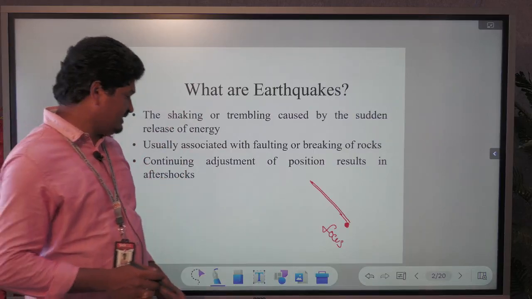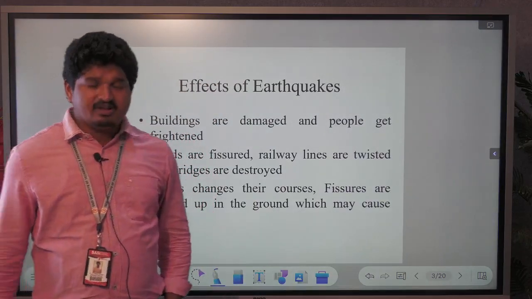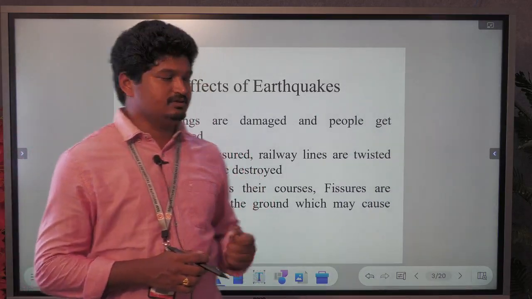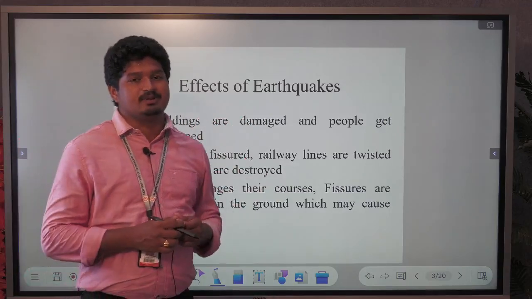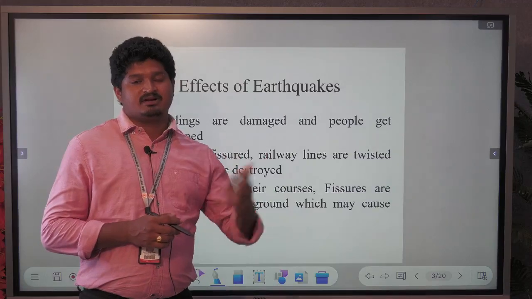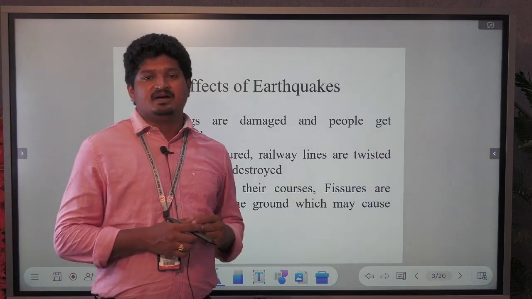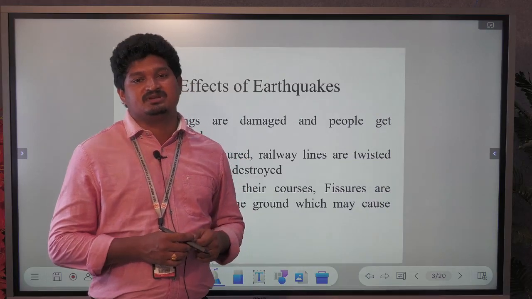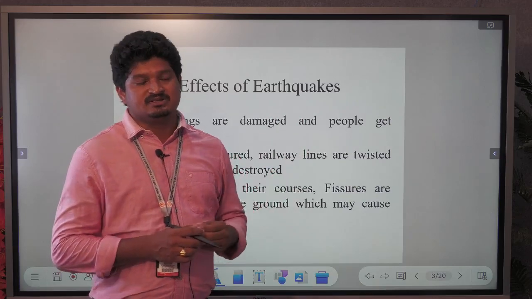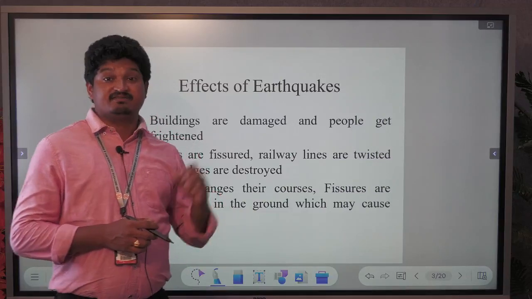After an earthquake affects an area, major changes occur. Major buildings collapse, and roads, railway networks and different transportation facilities are disturbed. At the same time, the directions of rivers also change because of earthquakes. These are the factors that affect the surface area and surface features.